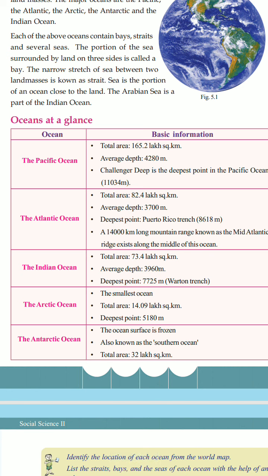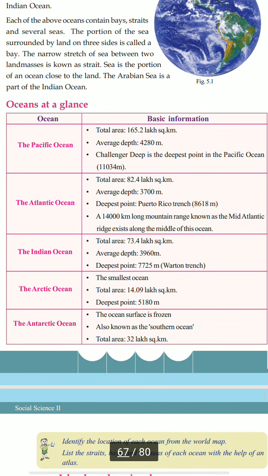Next one, the Atlantic Ocean. Here the total area is nearly 82.4 lakh square kilometer, and the average depth is 3,700 meter. The deepest point in the Atlantic Ocean is the Puerto Rico Trench, nearly 8,680 meter deep.